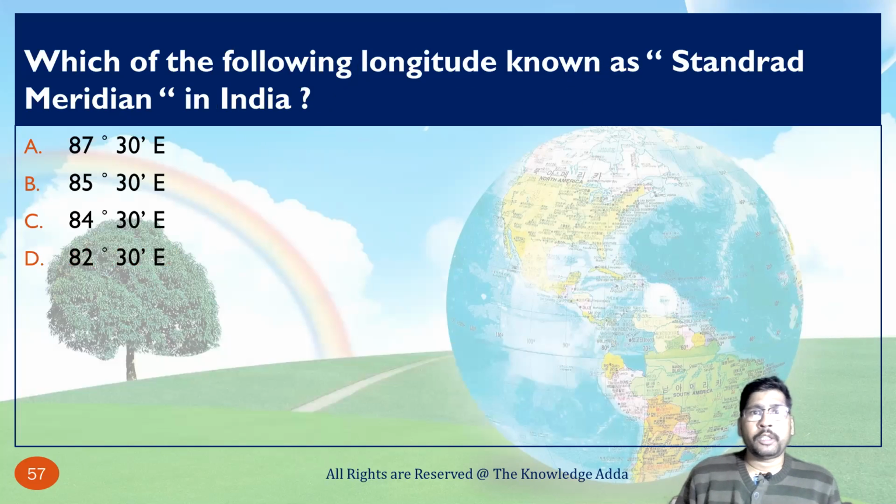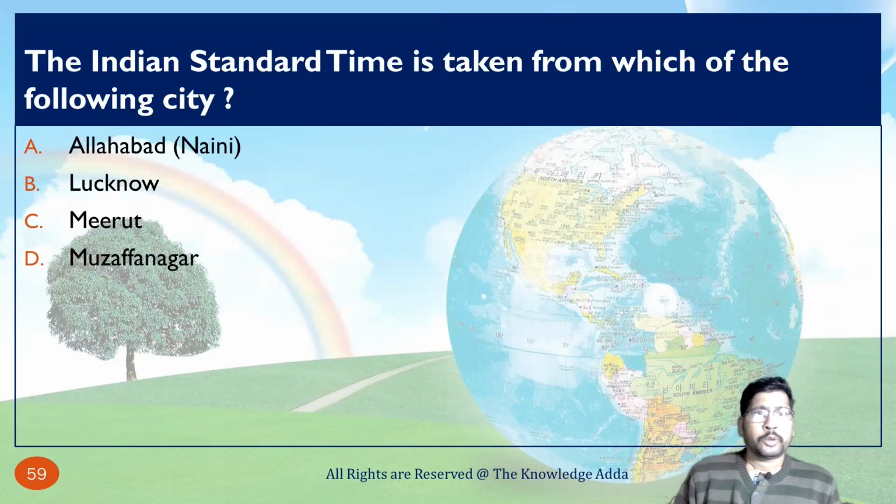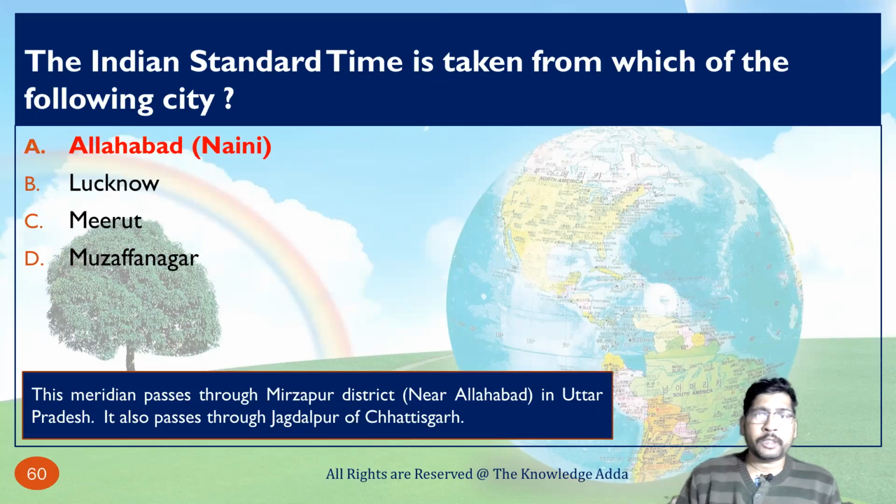Which of the following longitudes is known as the standard meridian in India? That is 82 degree 30 minutes east. Just remember this because it is going to be used everywhere. The Indian Standard Time is taken from which of the following sources? Basically, that is taken from Mirzapur, which is near Allahabad. So here the correct option is Allahabad. If the option is given as Mirzapur, then Mirzapur will be the correct option.